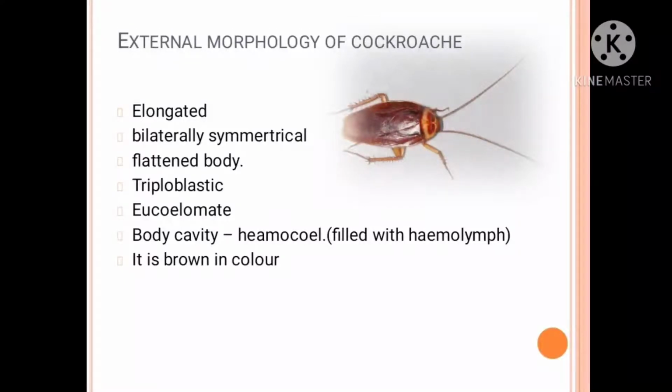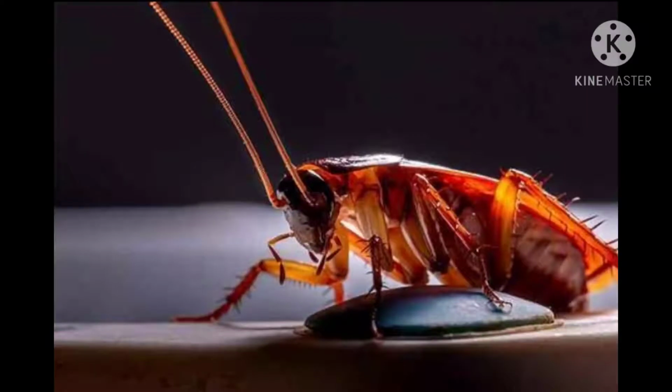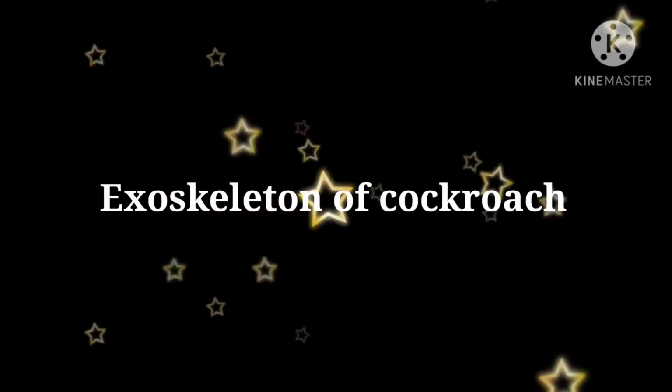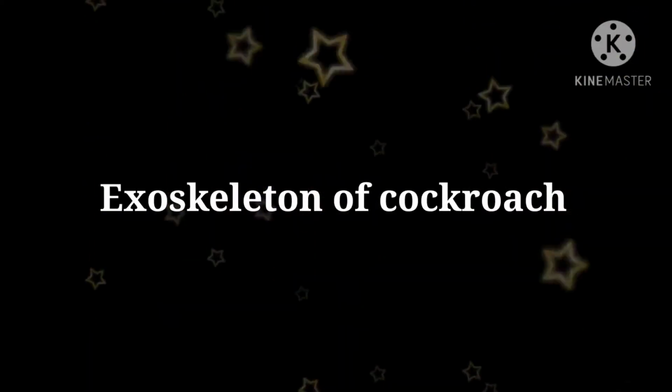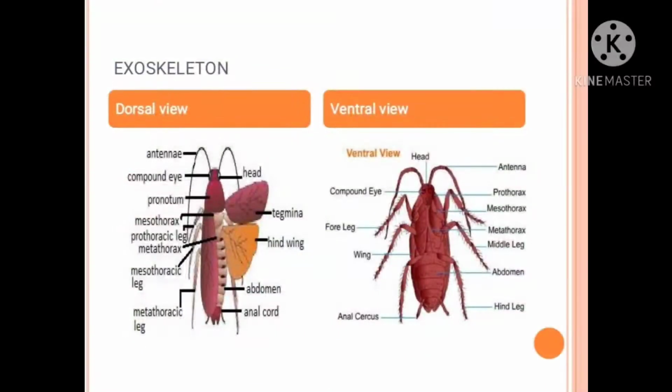See the coloration of the cockroach, it is glistening brown or red brown in color. Now let's see about the exoskeleton. Exoskeleton means the outer supportive protective covering. So let's see about it.